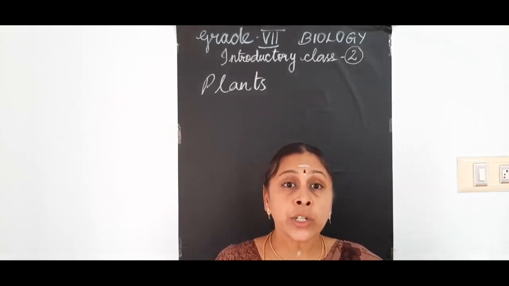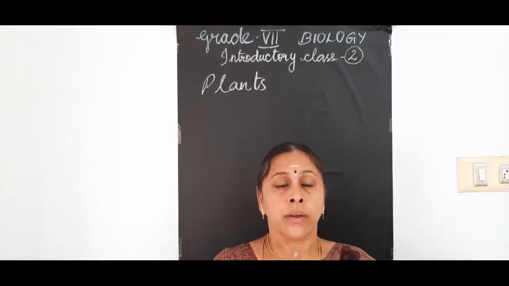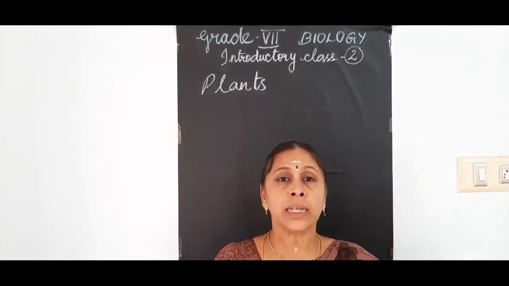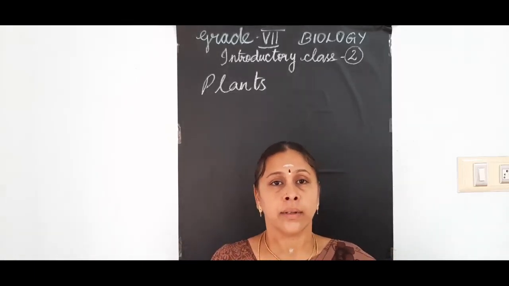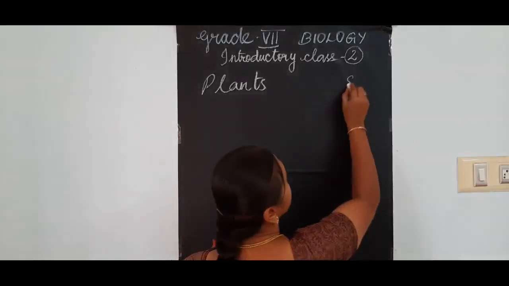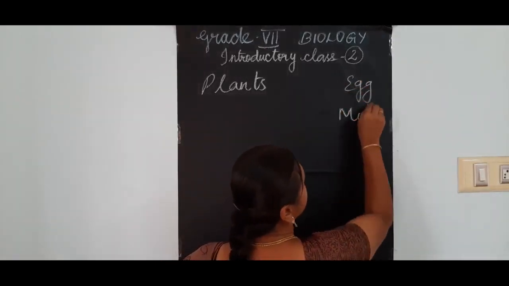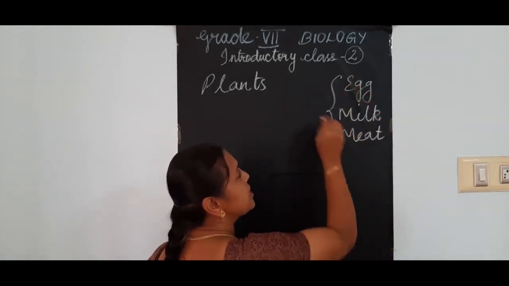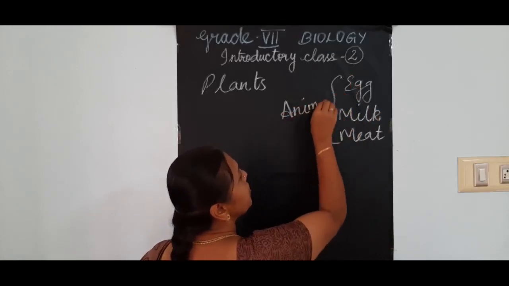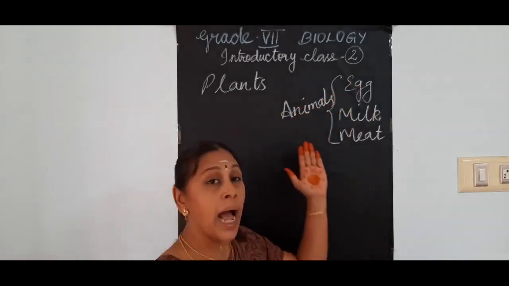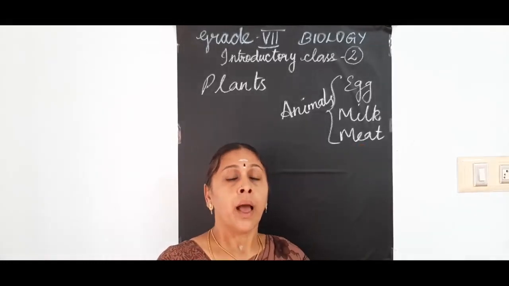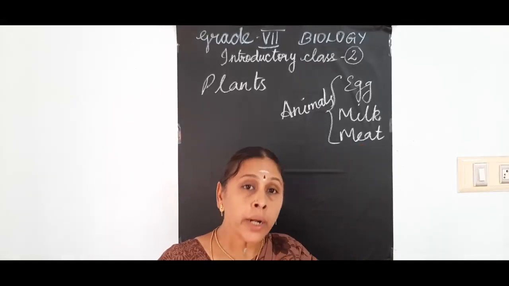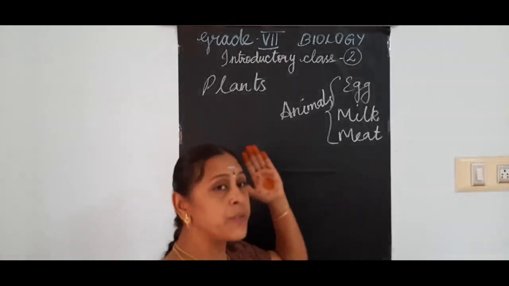And the major source of food, we get food both from plants and animals, because animal food also we are using. Can you name some? From where do we get egg, then milk, meat, everything we get from animals. All these things we get from animals. So, we get food from both plants and animals. But generally, all living organisms directly or indirectly depend on plants for their food.